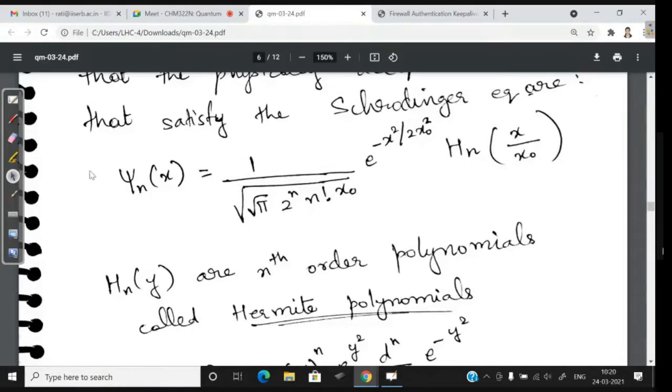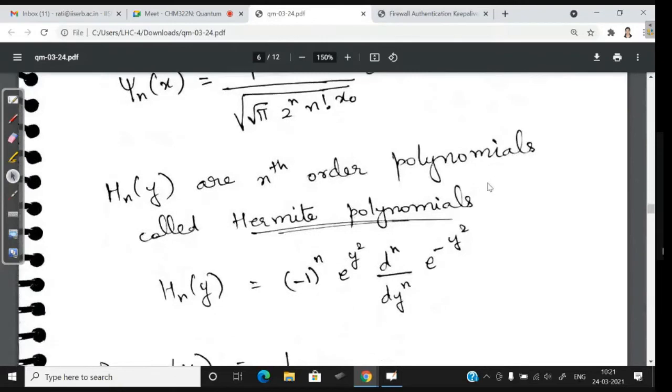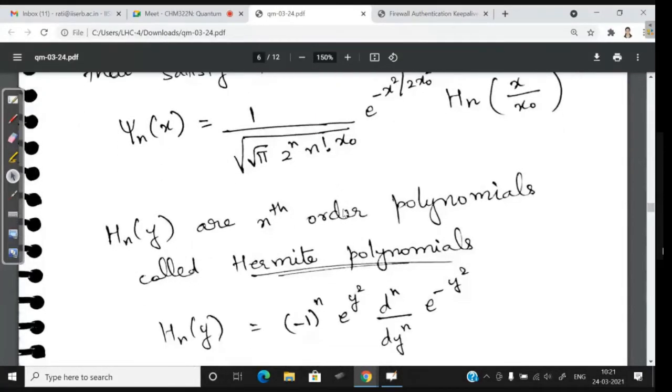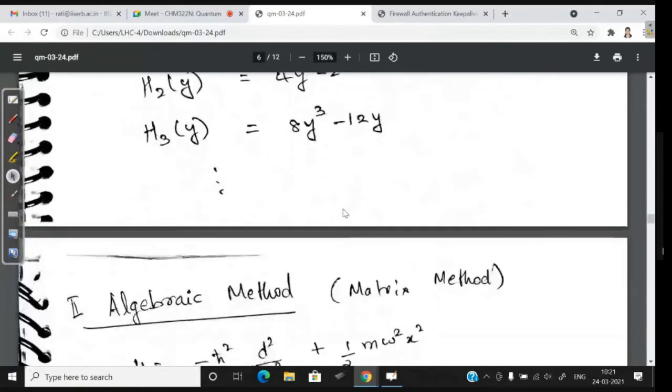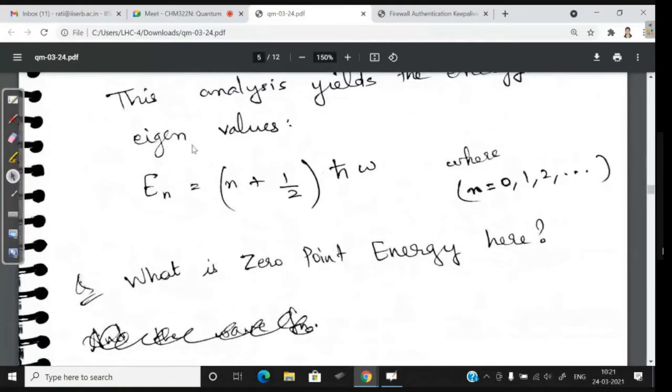This is the general wave function for the nth eigenstate, but of course you can get psi 0 of x. For psi 0 of x, this will be the same, and here you will have H0 of x by x naught, which is 1. Also, for n factorial you have to substitute 0 factorial, which is 1. So this is how you get the wave functions, and we've already seen the energy eigenvalues.